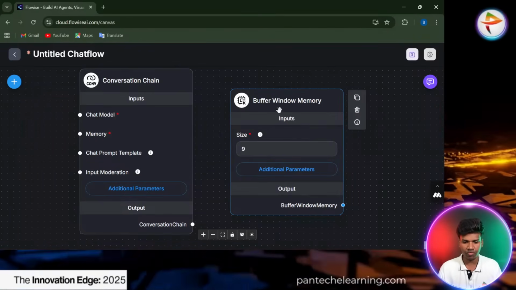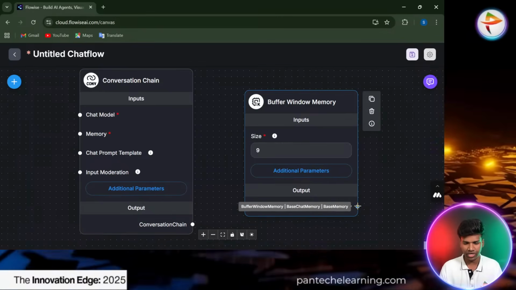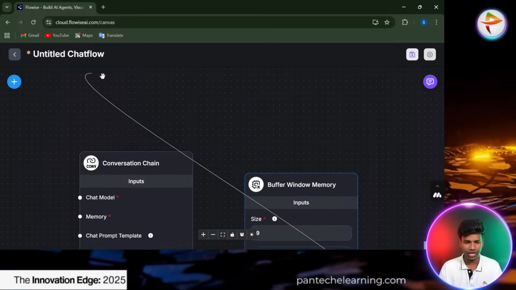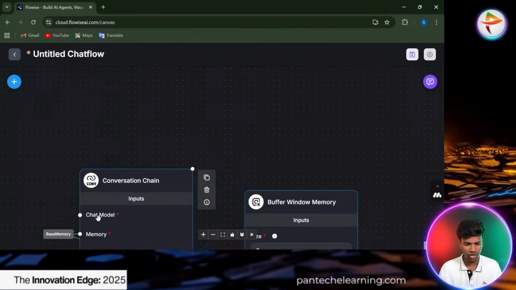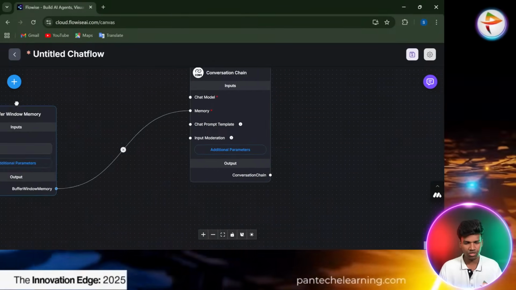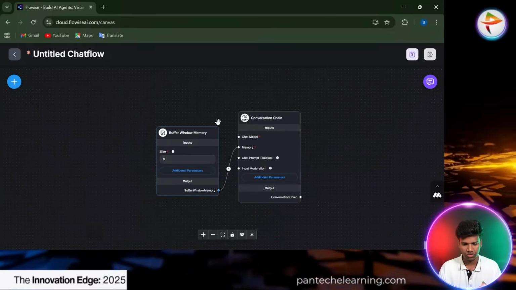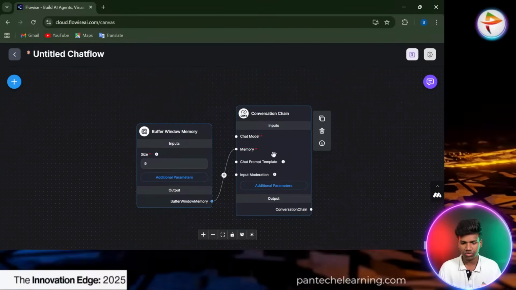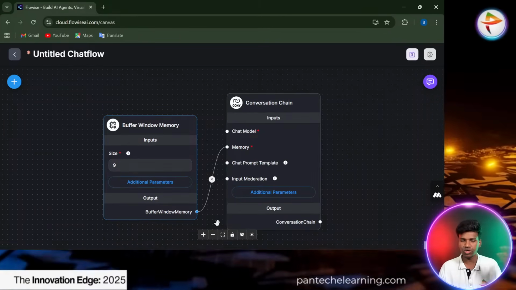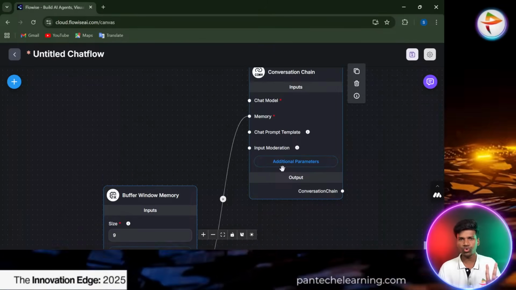Okay, so this is the buffer window, the second node. How can we connect these two things? You can see this is a connecting point. You can click the particular button, expand this, and connect it, just like this. We can hold it here now. That's also good. So it is the main node, followed by this memory, which supports storing the keywords based on the query. Okay, fine. So now we have done the two different nodes.